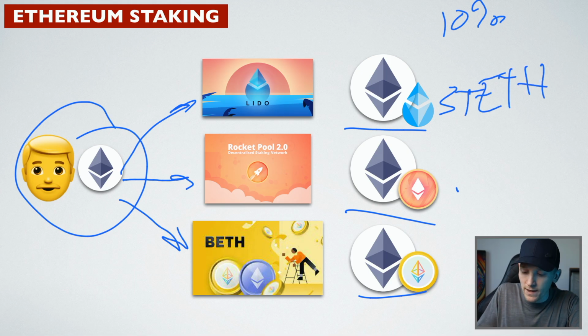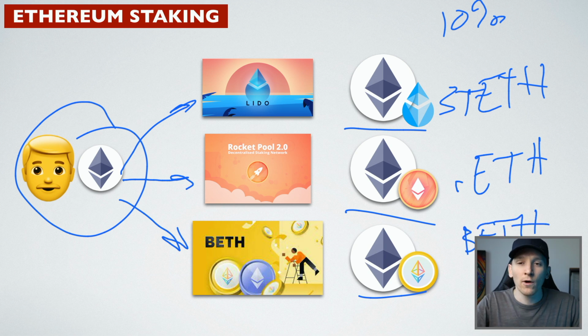For Rocketpool, they have rETH. And for Binance, they have bETH. So these tokens represent how much Ethereum you have with these different providers. As long as we're holding these tokens, we're getting all of the staking rewards. And of course, we can deposit and withdraw the tokens and do everything else that we want with them.